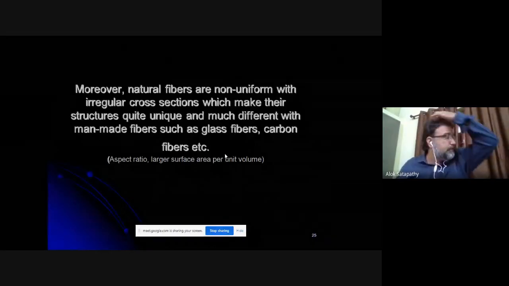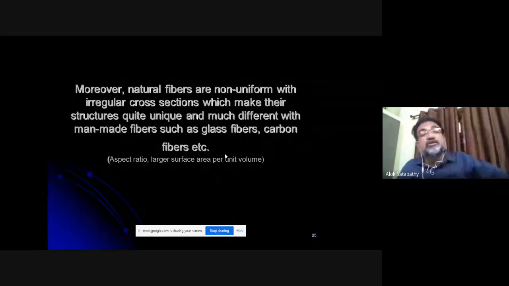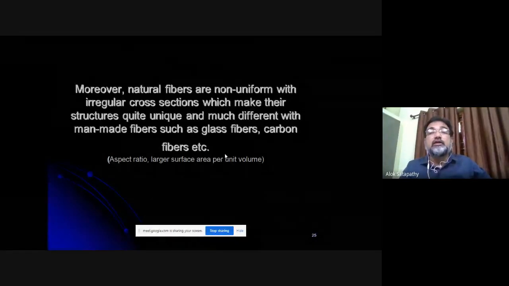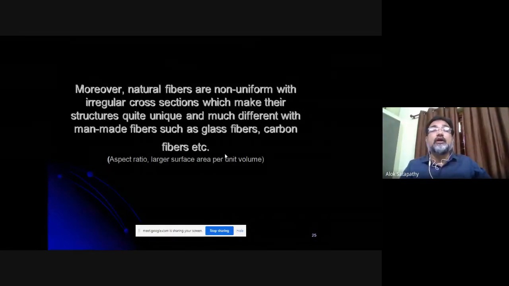When the interfacial area with the polymer is large, then what happens? The adhesion between the fiber and the matrix also becomes large, and that imparts strength to the combination that is called a green composite.